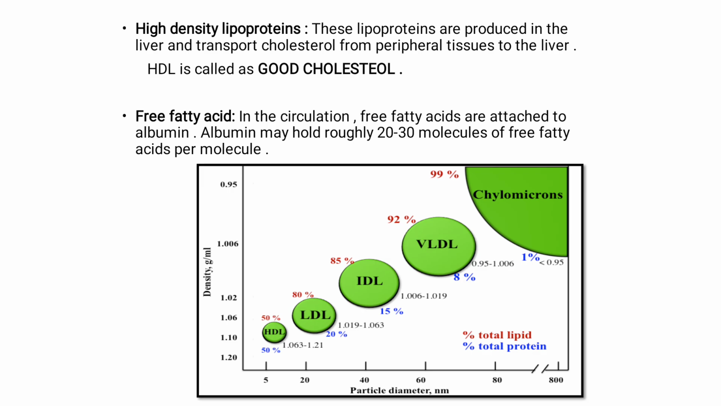And the fifth one is free fatty acids. In the circulation, free fatty acids are attached to albumin. Albumin may hold roughly 20 to 30 molecules of free fatty acids per molecule.